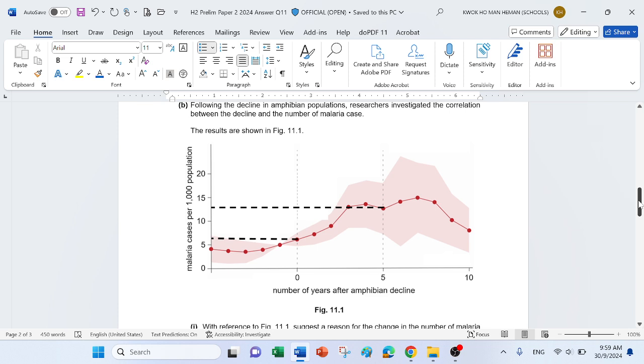At year 0, the number of cases should be about 6 per 1,000 population, not 5, clearly not 7, about 6, 6.5. Then at year 5, it is about 13. My answer put 12.5, but 13 probably is better. Not 14, and certainly not 15.